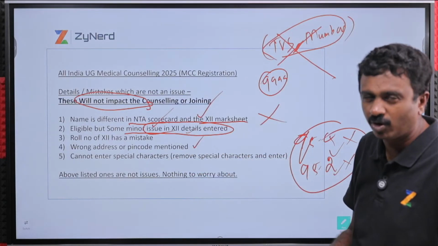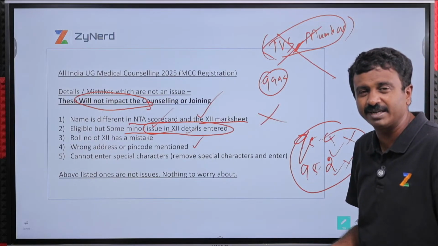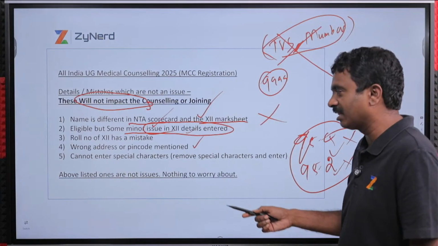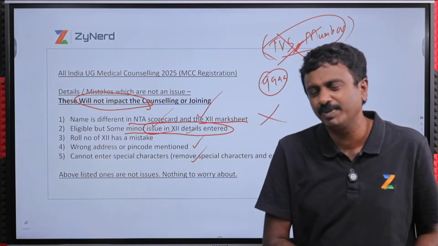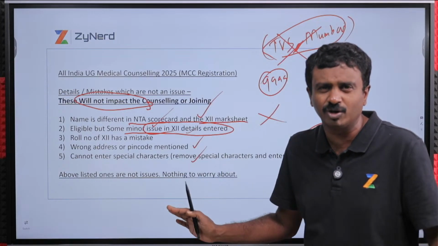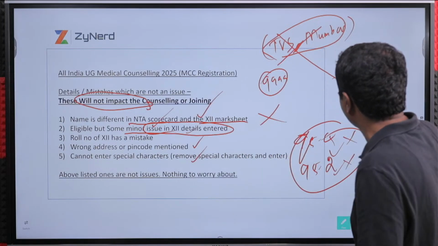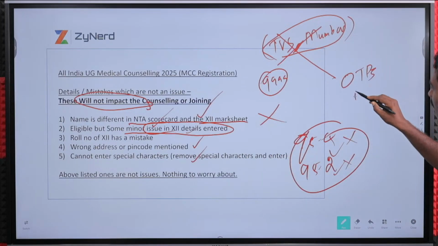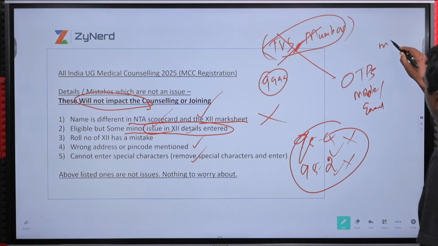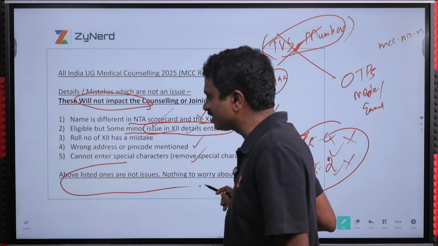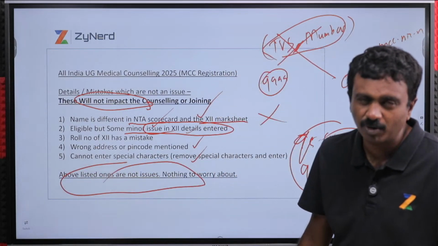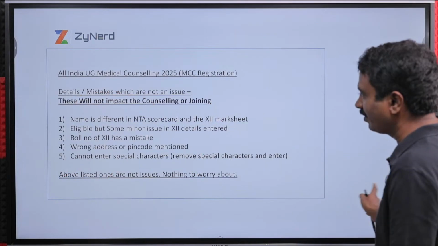Wrong address or pin code mentioned. They'll ask for communication address and permanent address. I gave it reversed. Not an issue, sir. I cannot enter special characters in my address. Will something reach me? Nothing will reach you. No communication to any of your addresses. The only communication will be OTPs to mobile and email, or all communication will be in the portal mcc.nic.in. So none of these are issues. Basically, it is a very simple process, but don't do it in a hurry. This is what we wanted to mention.